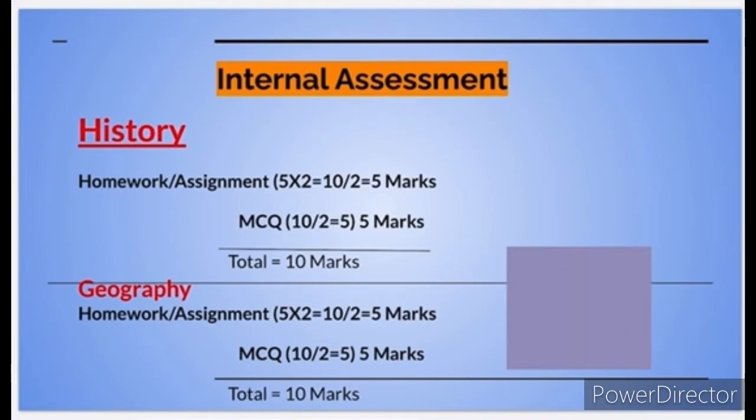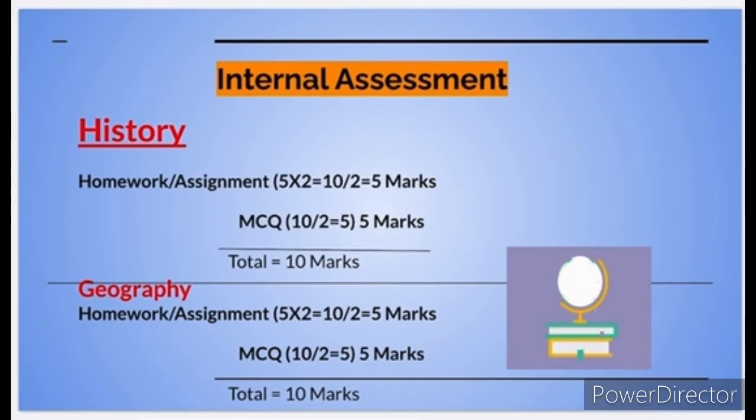Now see here the internal assessment. For history, homework or assignments: 5 assignments should be there, and each assignment carries 2 marks. It is for 10 marks, and it is eventually converted into 5 marks, and the MCQ for 10 marks is converted into 5 marks, totally 10 marks for history.